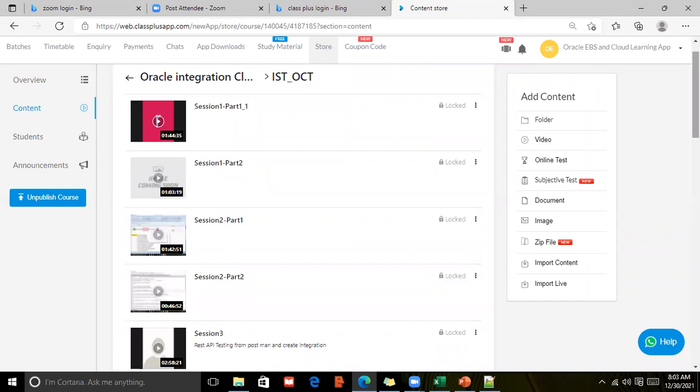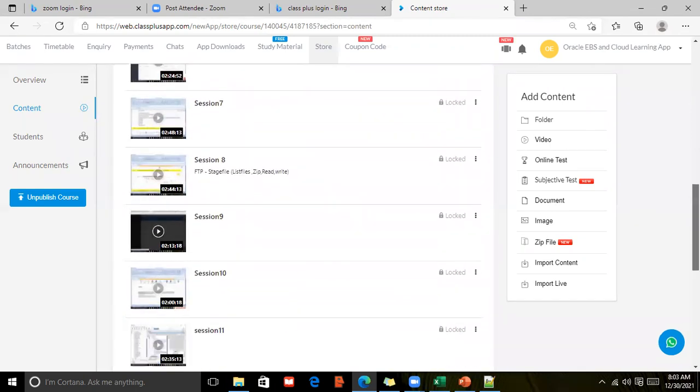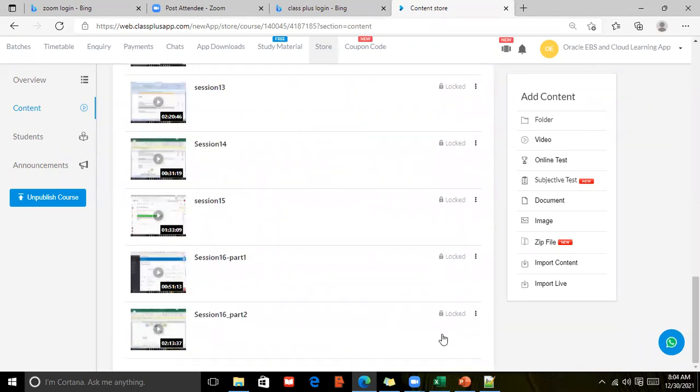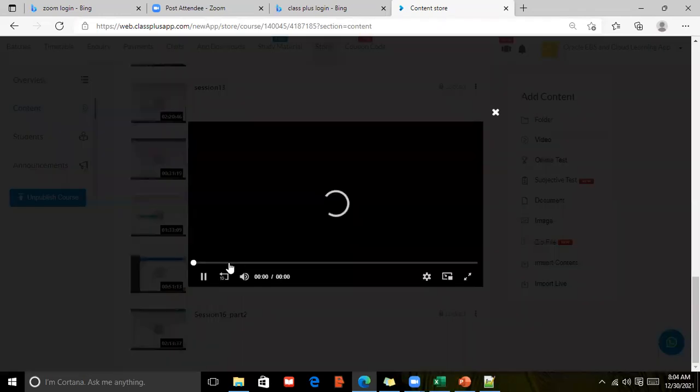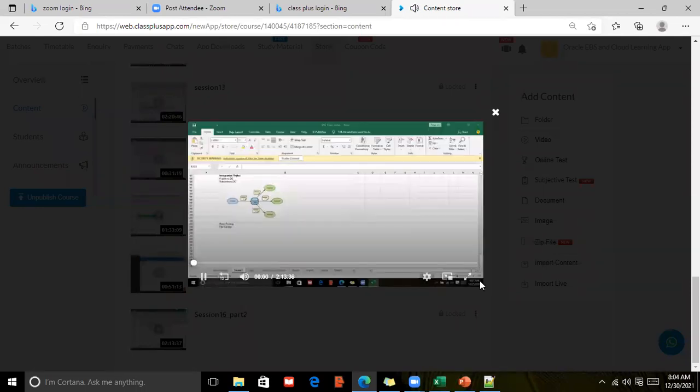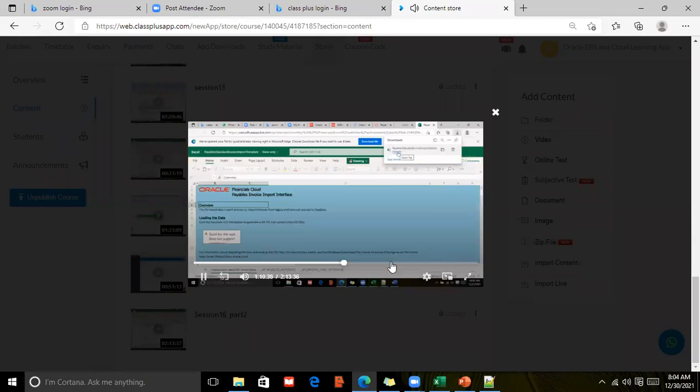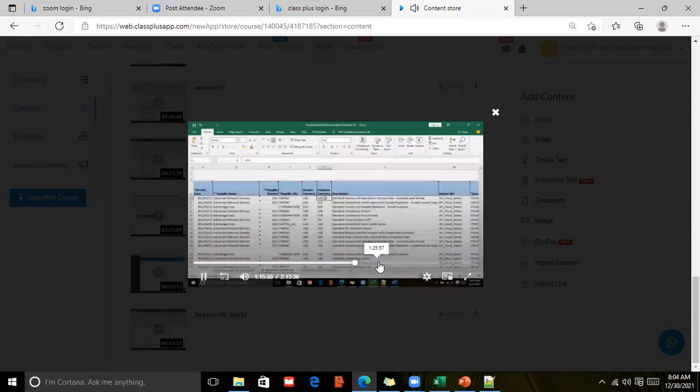You can access the previous batch videos as well. It is around a 42-hour course right now. Another 3 hours is pending that I need to cover. Even here you can see the cloud adapter, which I covered in the last class as per my sheet. You'll see how you can access it right away.